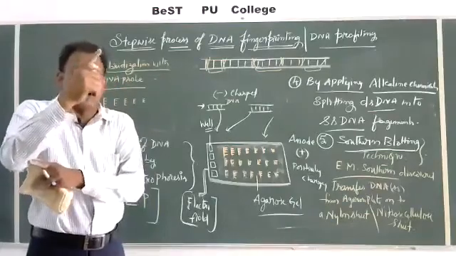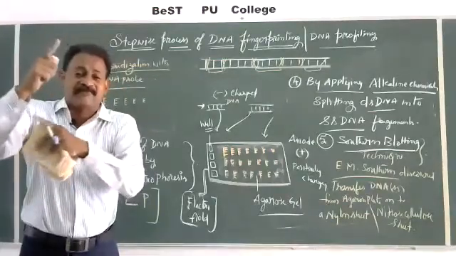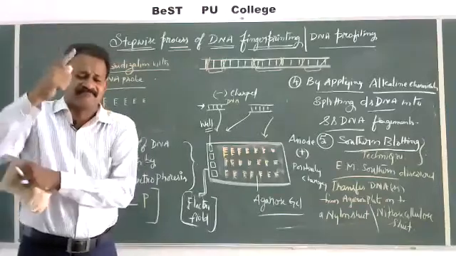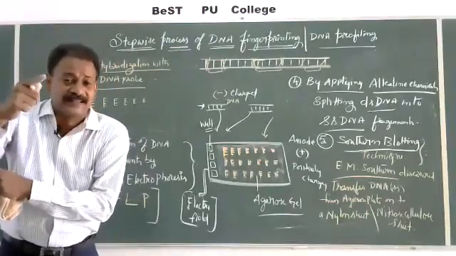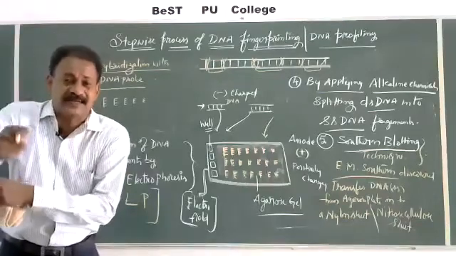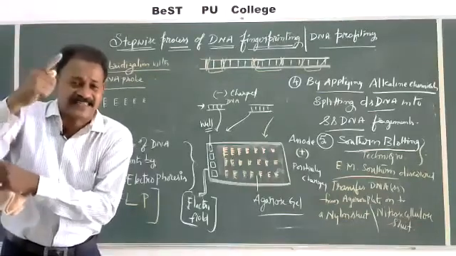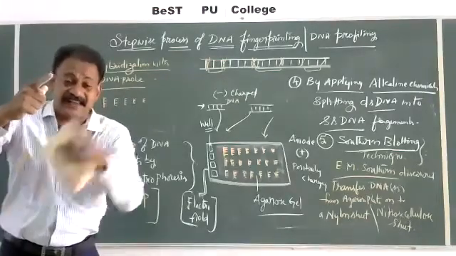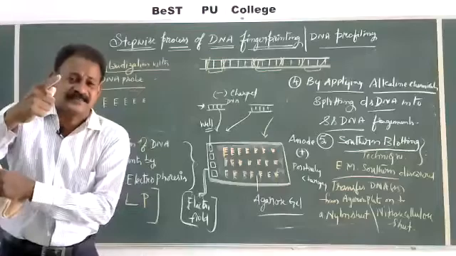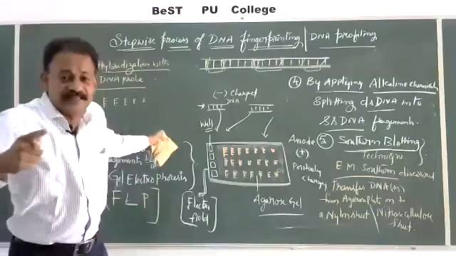This DNA probe has variable number of tandem repeats. So in the laboratory, Alec Jeffreys prepared a DNA probe which is nothing but a VNTR, a single stranded DNA chain, having various sequences which are complementary.